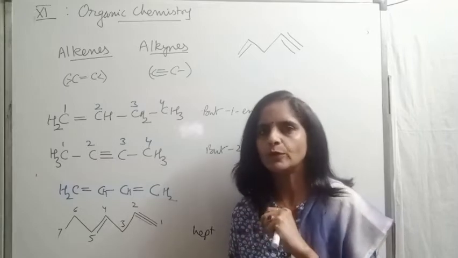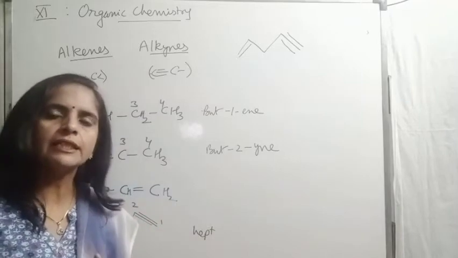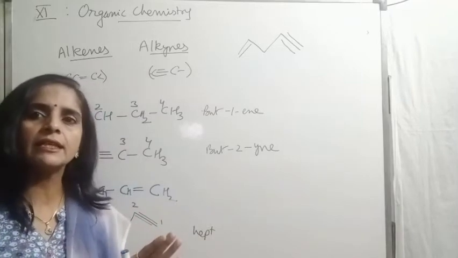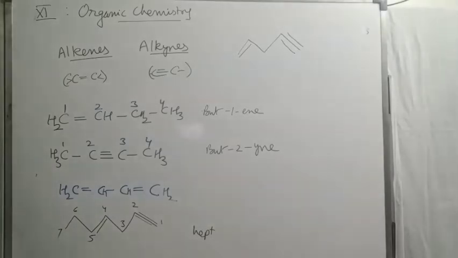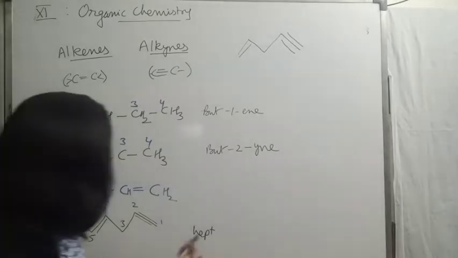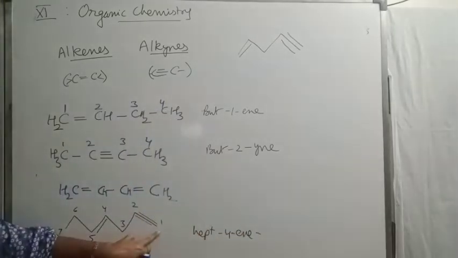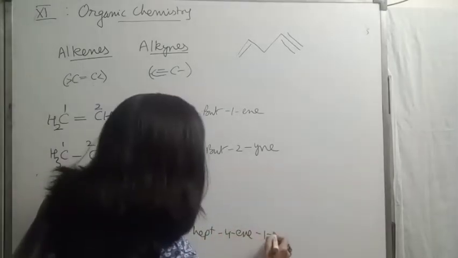E comes before y. So while writing the name, we prefer ene, but there is no such preference in numbering. So ene is present on which position? Just see, it is on the 4th position. So hept-4-ene, and yne is present on the 1st position, 1-yne.